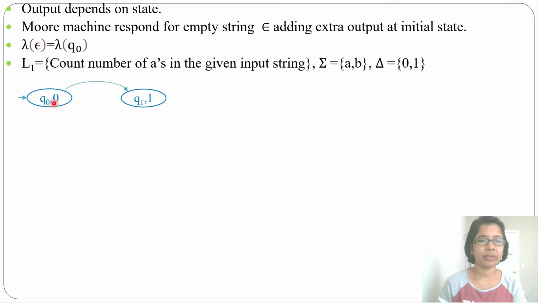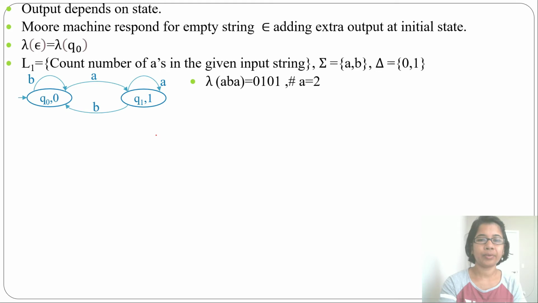So now from Q0 by A it goes to Q1 and by B it will be a self loop. Then from Q1 by A it will be a self loop as you are counting the number of A's. So make a self loop for A and by B it goes to Q0.